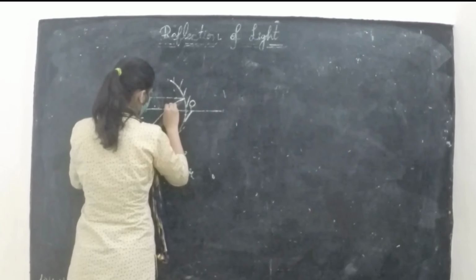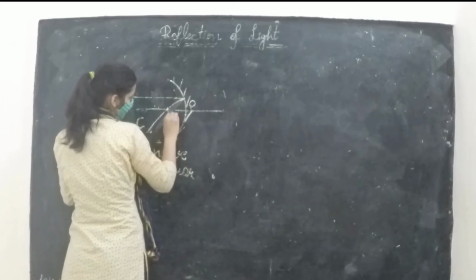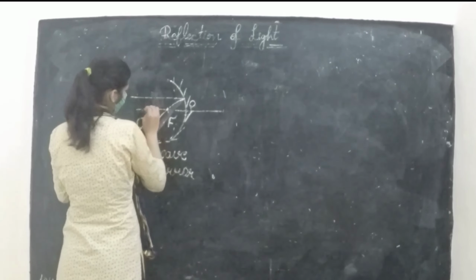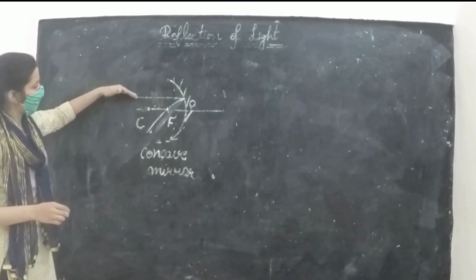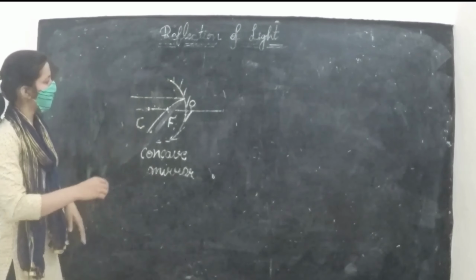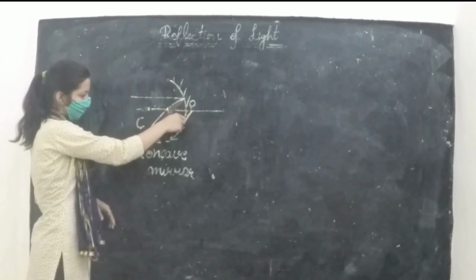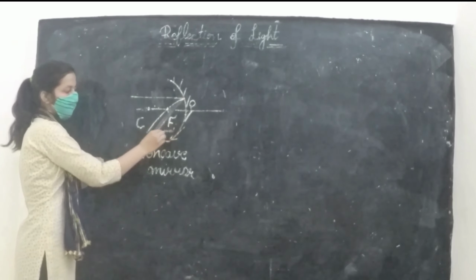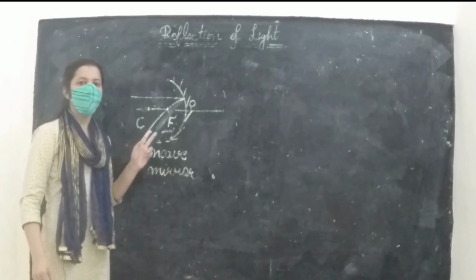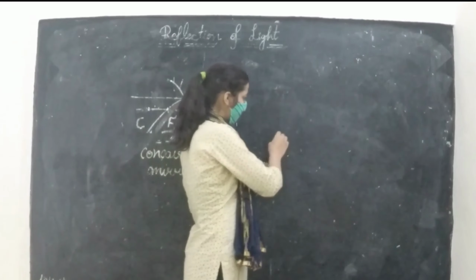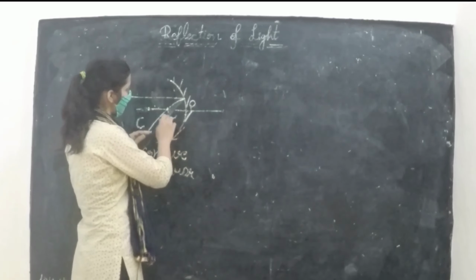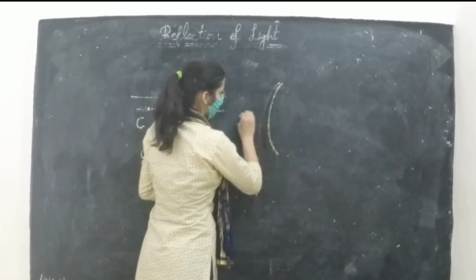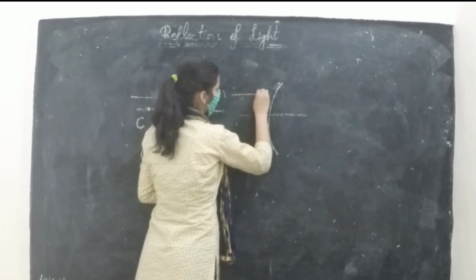We will denote it by the capital letter F. When the light travels parallel to the principal axis, after reflecting from the concave mirror, it will pass through a point, and that point is known as the focus. And in the case of a convex mirror, we have the focus here.